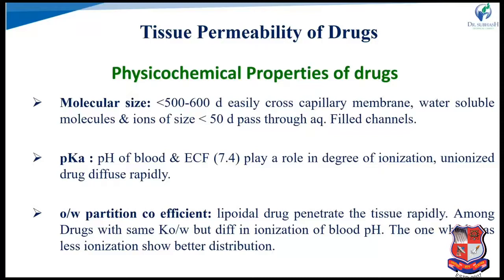The pH of blood and extracellular fluid is around 7.4, and it plays a role in the degree of ionization, meaning whether the drug is in ionized or unionized form. Unionized form easily diffuses across the cell membrane.